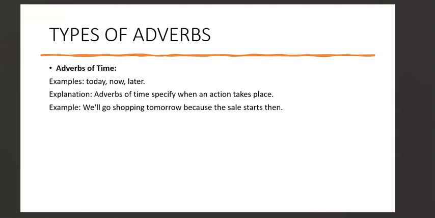For example, here, we will go shopping tomorrow because the sales start then. So tomorrow here, let me just point it out for you again. Tomorrow here becomes our adverb of time because it tells us when an action will be done. So this action of shopping will be done tomorrow, okay? So tomorrow becomes our adverb of time. So that is the other category of the adverbs.